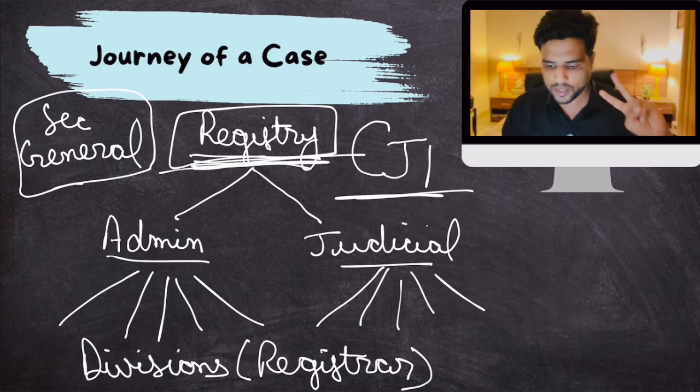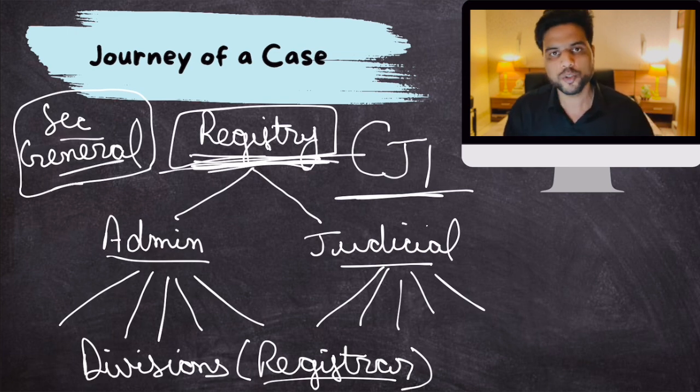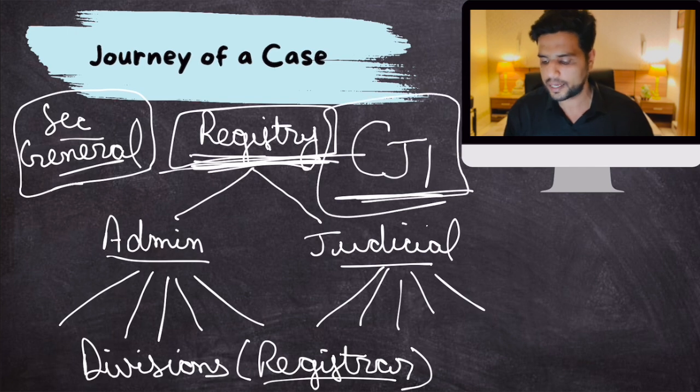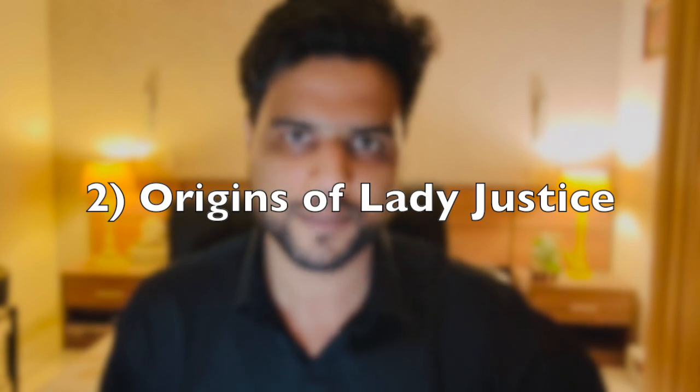So the administrative work is taken care of by the registry. The registry has two wings, administrative and judicial. Each wing has many divisions. Each division is headed by a registrar, and the entire registry is headed by the Secretary General, who is only answerable to the Chief Justice of India. Clear? That's all you need to know as far as this topic is concerned. Now let's move on to the second topic, which is the origin of Lady Justice.